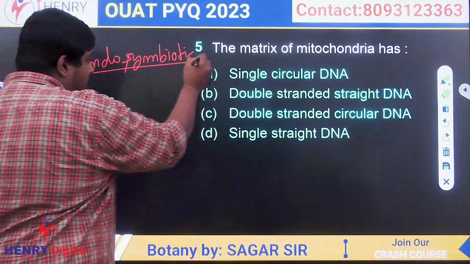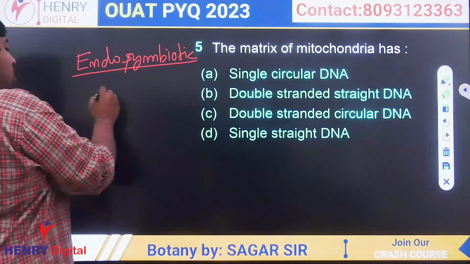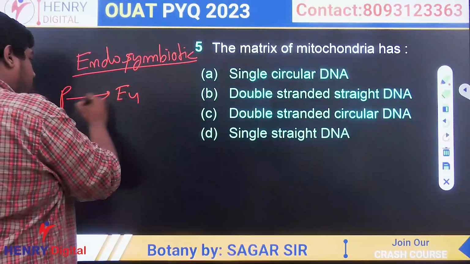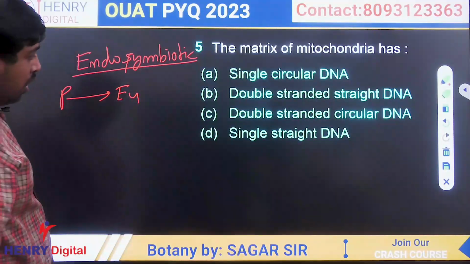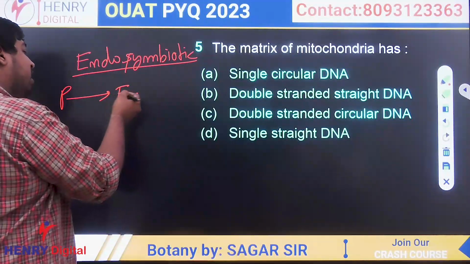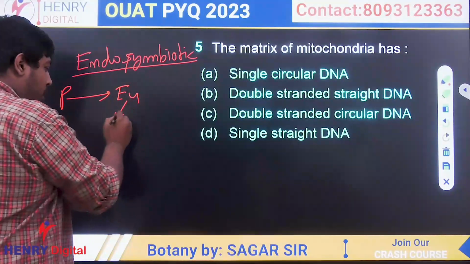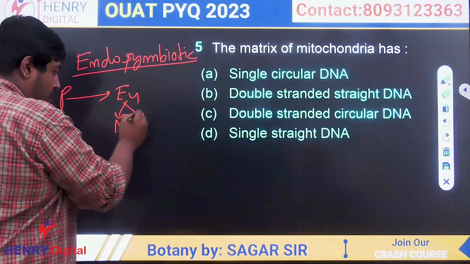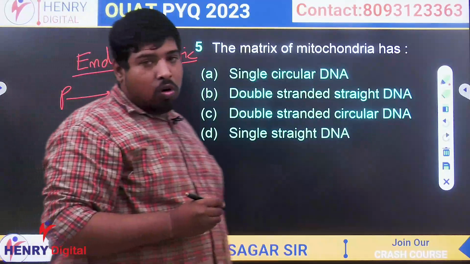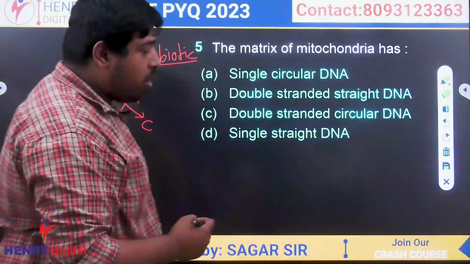It says all eukaryotes were derived from prokaryotes. Clear? And all the semi-autonomous organelles inside the eukaryote, that means mitochondria and chloroplast, are completely alike prokaryote, meaning all its characters are similar to prokaryote.